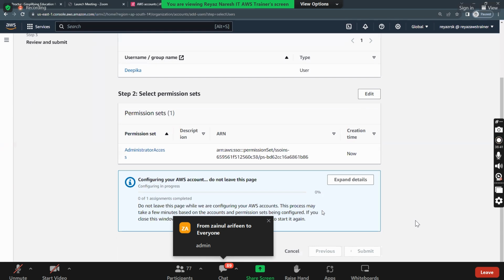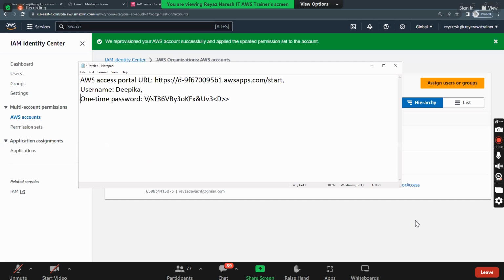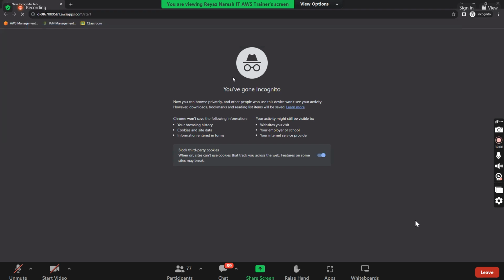Configuring in progress. Done. Do you see this now? It's done. So now, did I create an IAM user? No. Now, how does she log into the AWS account? What are the details? We have these details now. So what does she need to open? She needs to open this URL. I will open it in a new incognito window and put this URL.